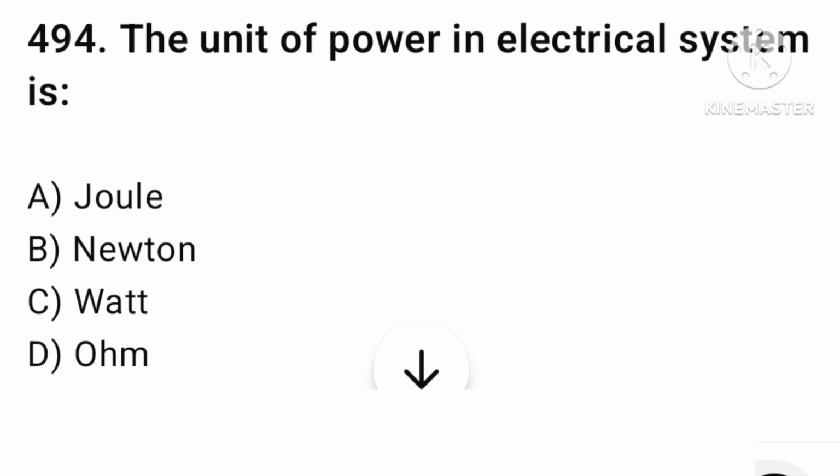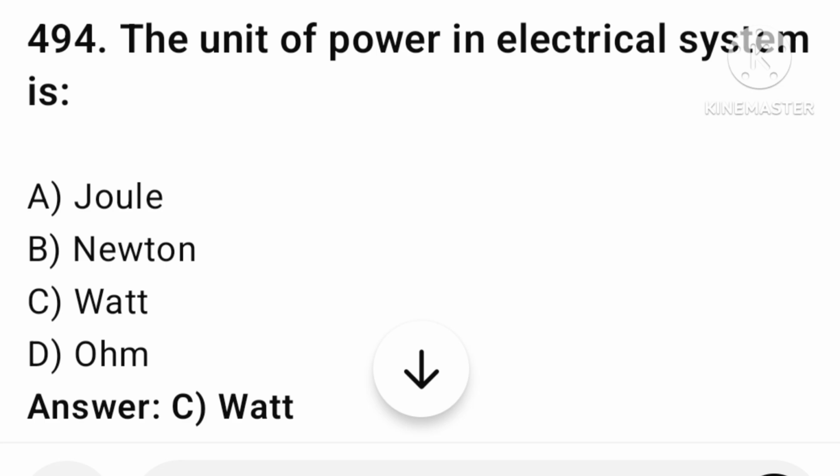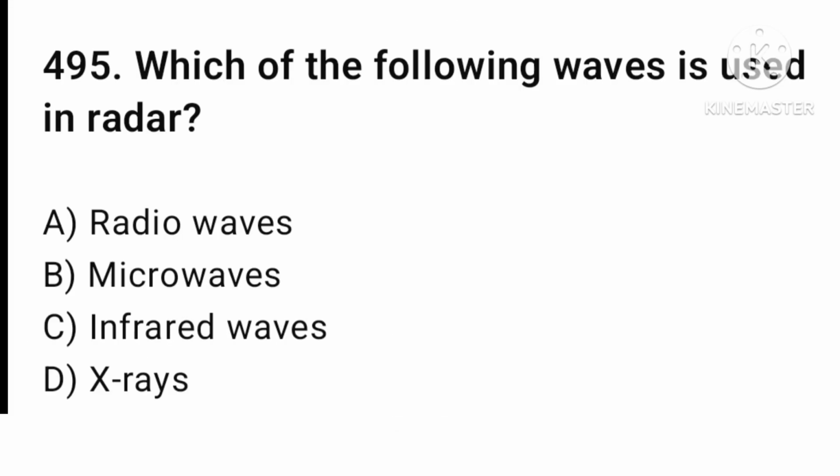The next question is the unit of power in electric system is joule, Newton, watt, or ohm. The answer is option number C, watt. Find the next question. Which of the following waves is used in radar? Radio waves, microwaves, infrared waves, or X-ray. The answer is option number B, microwaves. Let's find the next question.